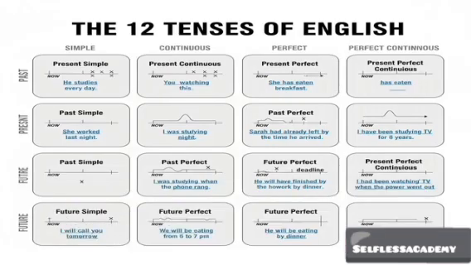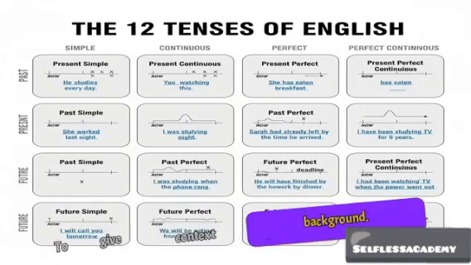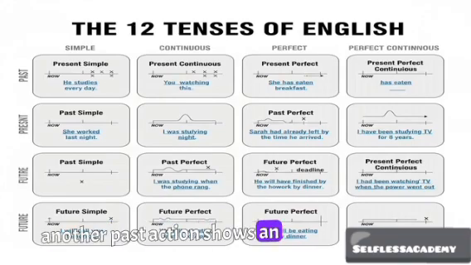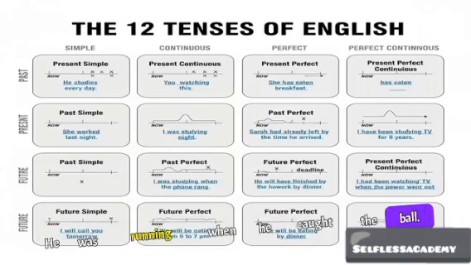2. Past continuous, for example, I was studying. Use: to give context background for another past action, shows an action in progress. Examples: I was studying when the phone rang. We were living in Canada when we got engaged. He was running when he caught the ball.